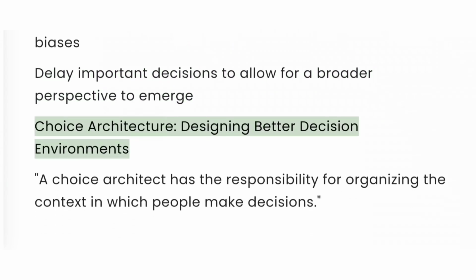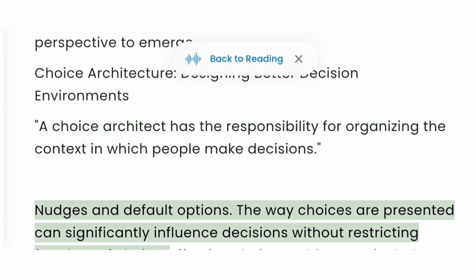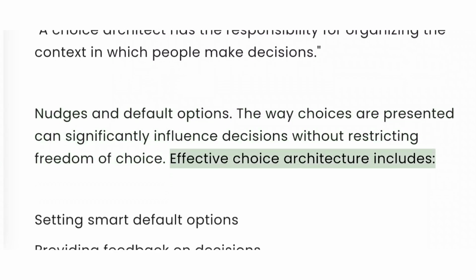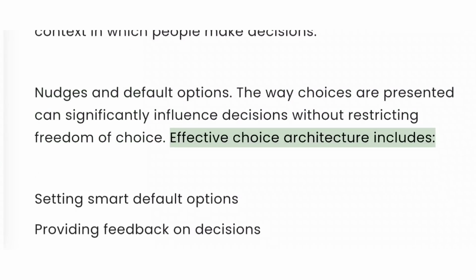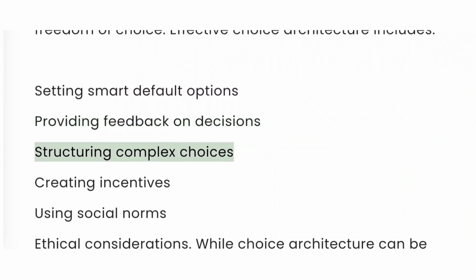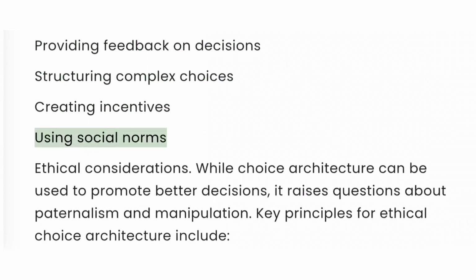Choice architecture. Designing better decision environments. A choice architect has the responsibility for organizing the context in which people make decisions. Nudges and default options. The way choices are presented can significantly influence decisions without restricting freedom of choice. Effective choice architecture includes setting smart default options, providing feedback on decisions, structuring complex choices, creating incentives, using social norms,